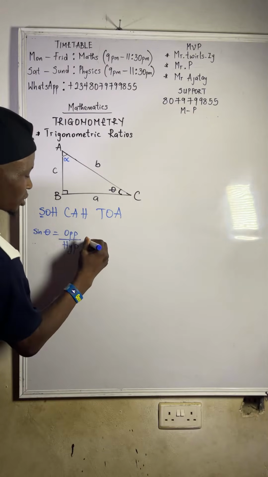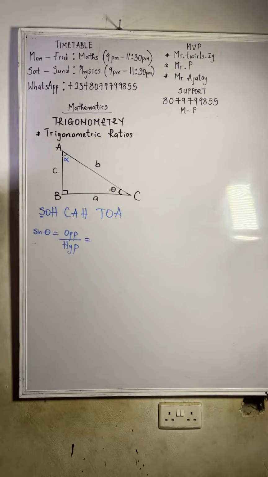Now, what is our opposite here? Opposite to this theta. I told you that the side facing your angle is called opposite. So, which side is facing our angle here? What will be our opposite here? C, right? Do you get it now?